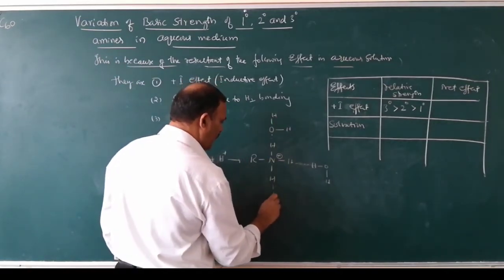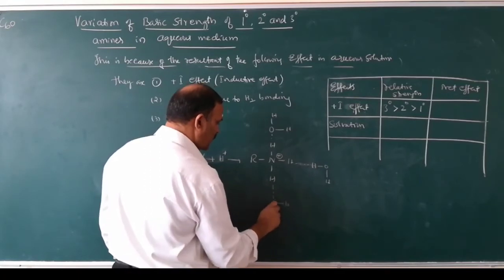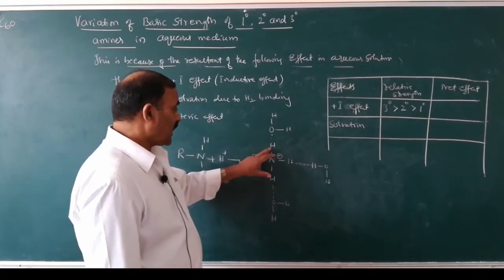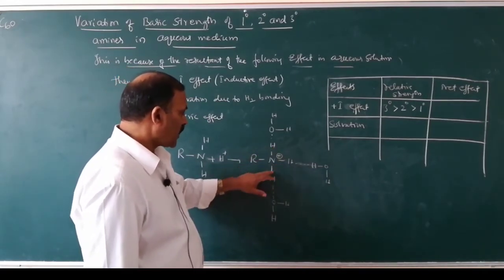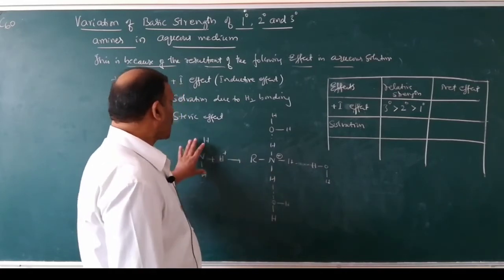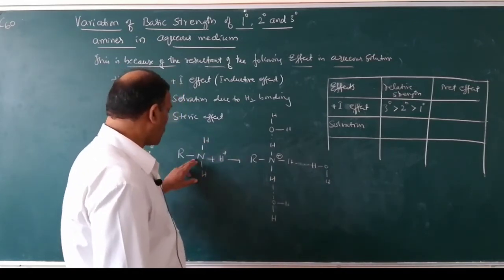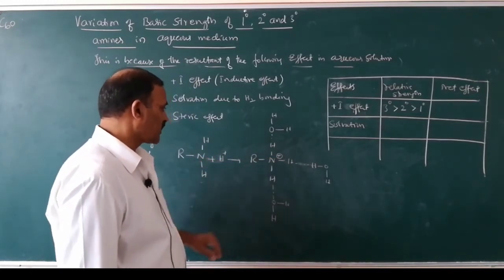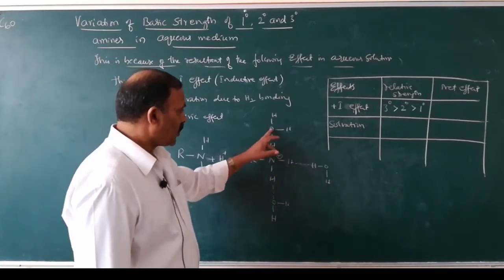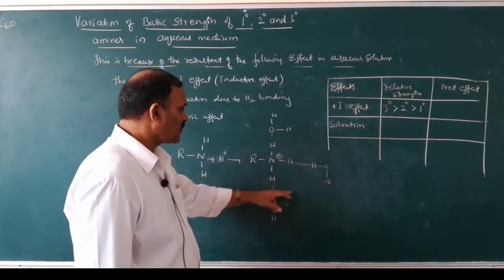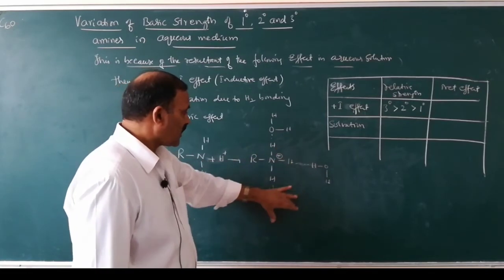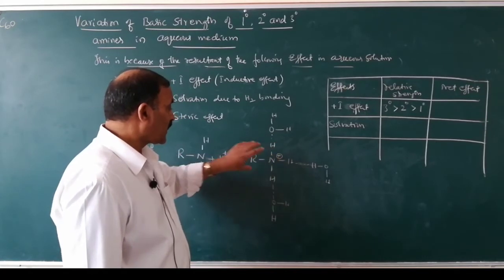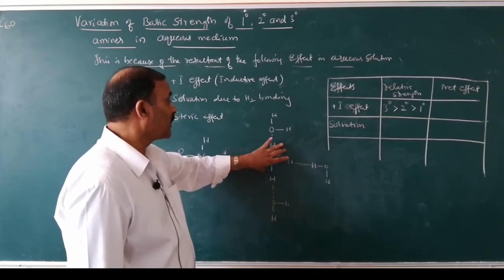Since there are 3 polar NH bonds in primary alkyl amines after accepting the proton, these undergo solvation due to hydrogen bonding. Because of this hydrogen bonding, the ion formed after accepting the proton becomes more stable.